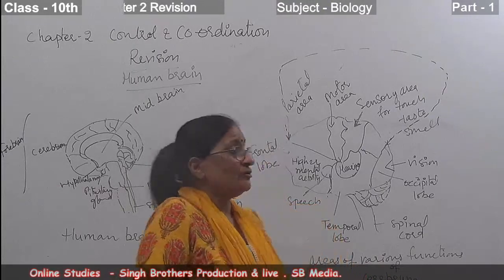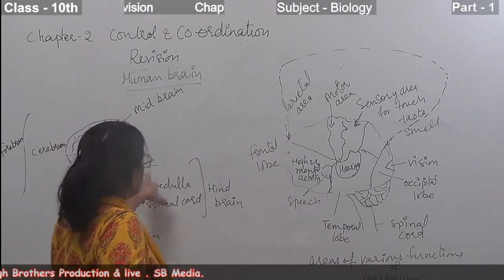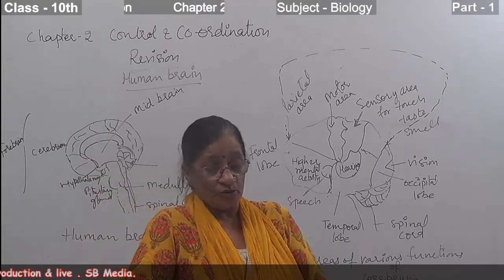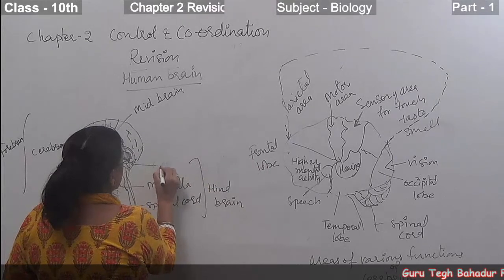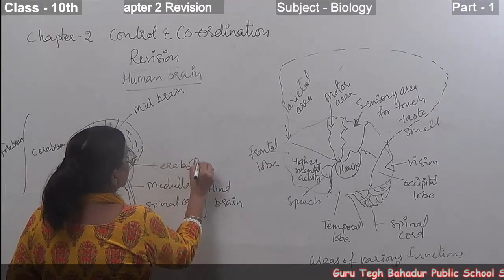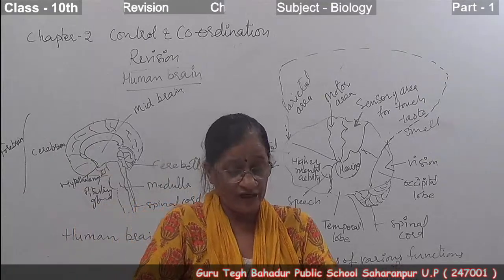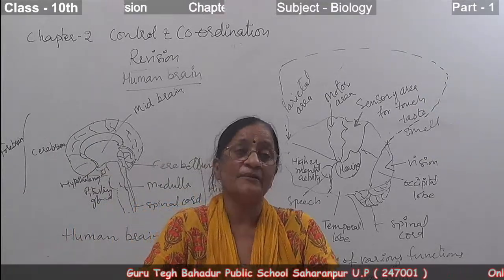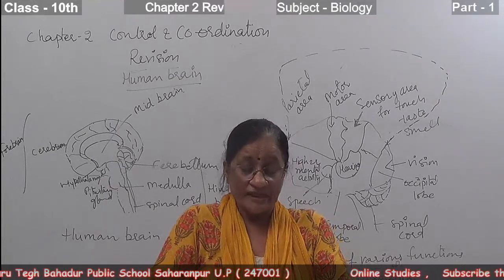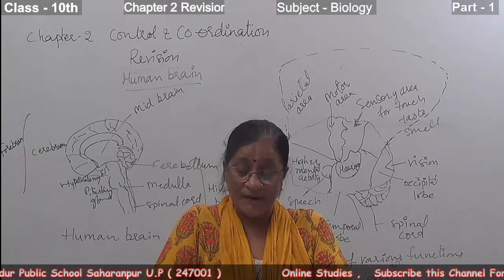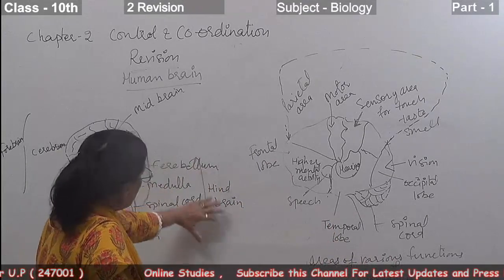Then the third part of the brain, that is the hindbrain, has these parts. The hindbrain contains three parts: the cerebellum, pons and medulla oblongata. Cerebellum is the largest part of the hindbrain.